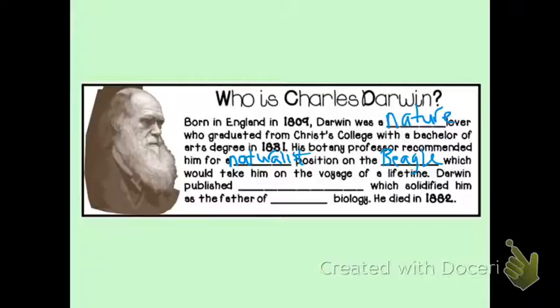This Beagle is going to take him on the trip of a lifetime as he travels around the world. At the end of this, after going on the Beagle and collecting different information, Darwin is going to publish a book of his findings called On the Origin of Species.